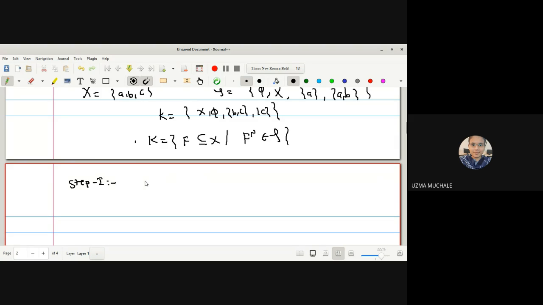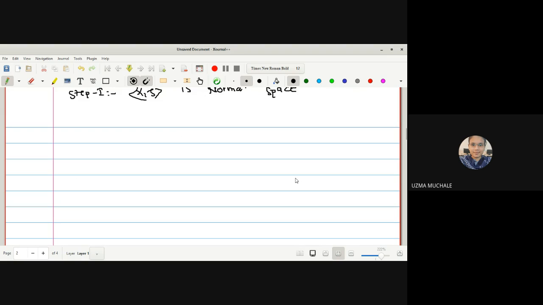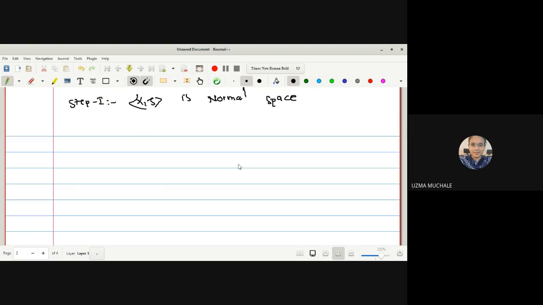To prove that it is a normal space, we have to prove that X is a normal space. In the next step, we will prove that it is not a regular space. Correct? So for that, let us go for the case 1. Since we are having 3 points, we have to go for every point and every closed set and open set like this.